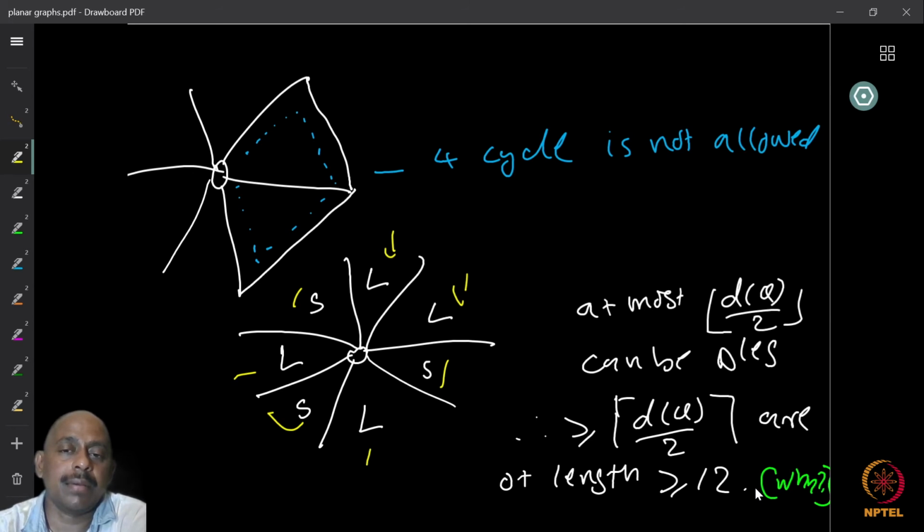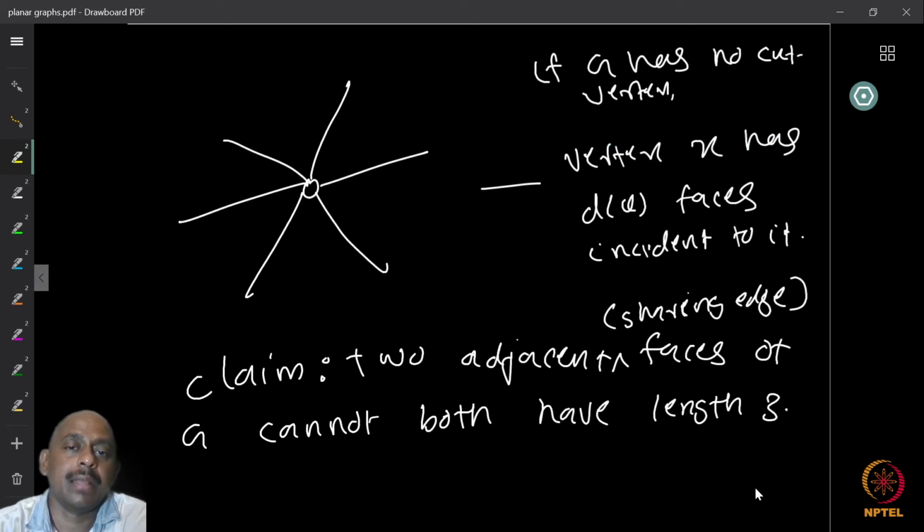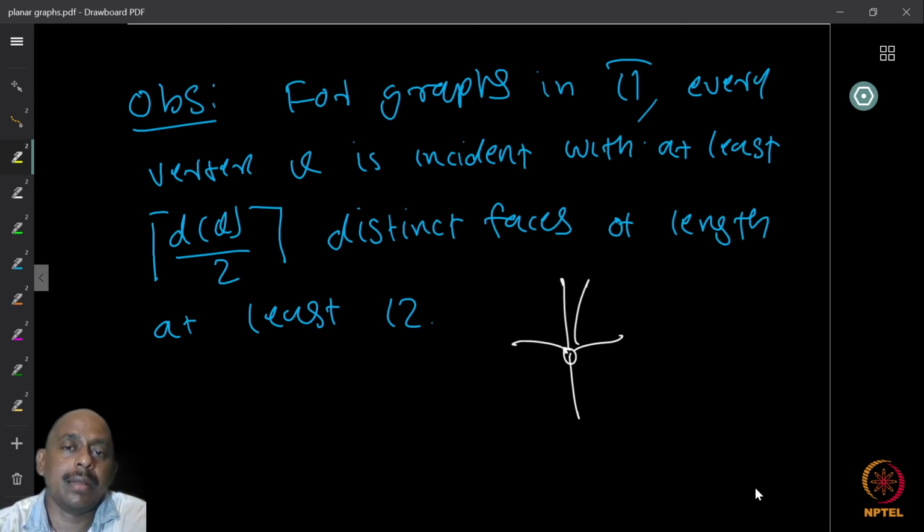Okay, so that is our observation that if you are looking at graphs in the class pi, then every vertex is incident with at least ceiling of degree v by 2 distinct phases of length at least 12. So these many phases are going to give you positive charges, plus 3 by 2.